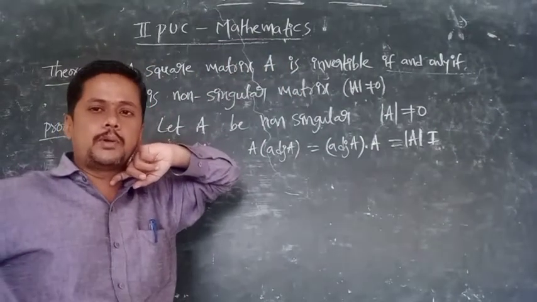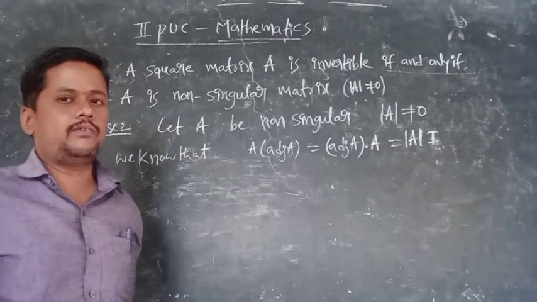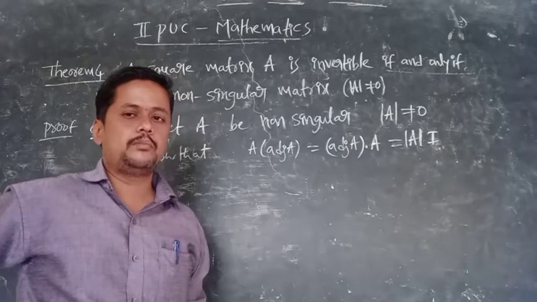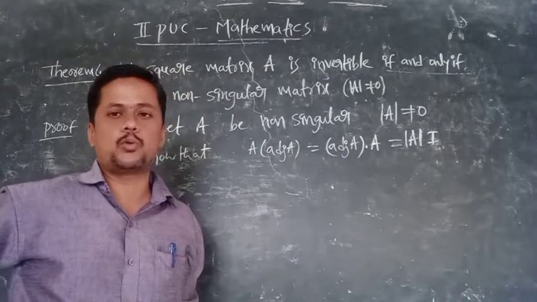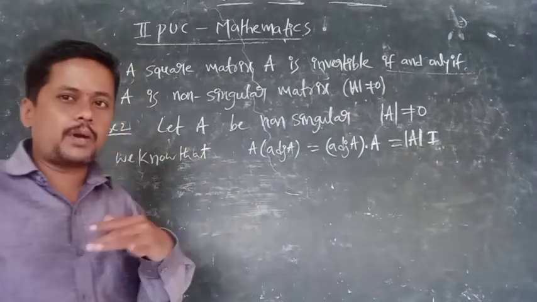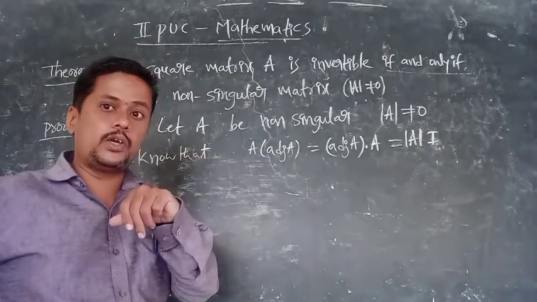We have to prove that A is invertible. What is the meaning? We have to prove that AB is equal to BA is equal to I, the identity matrix. That's why we have considered one property. Theorem 1 was already told in the last video.